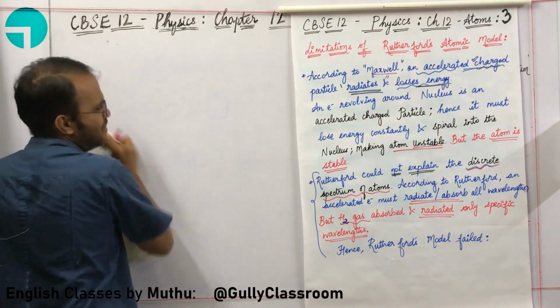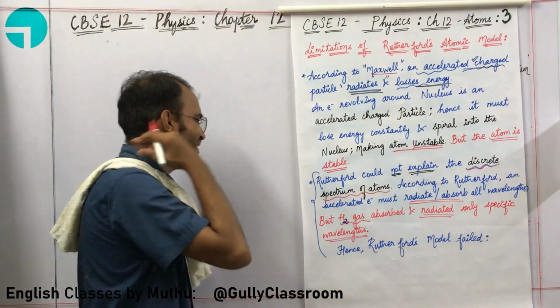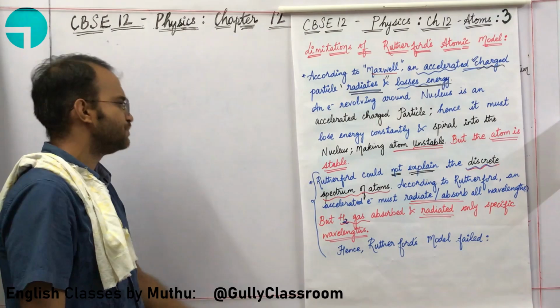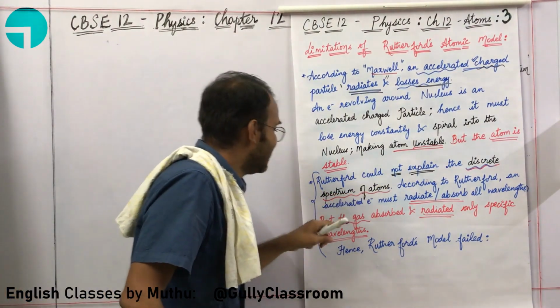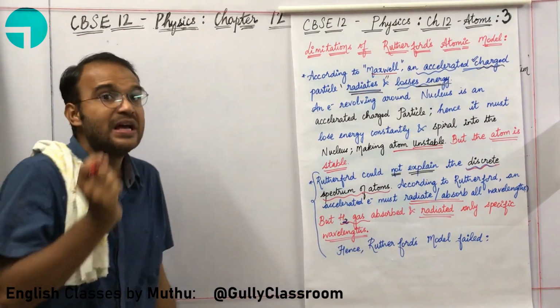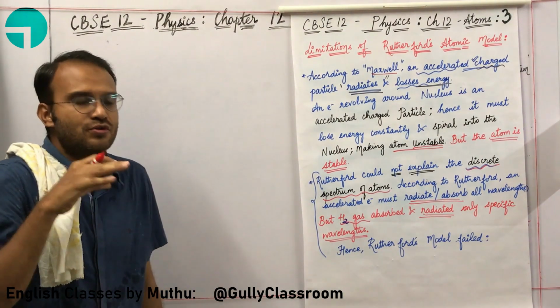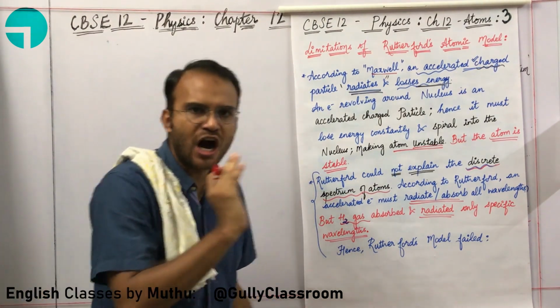What is the second limitation, sir? Rutherford was not able to explain the discrete spectrum of the atom. According to Rutherford, an accelerated electron must be radiating and absorbing all wavelengths. So the atom must be absorbing and radiating all wavelengths.